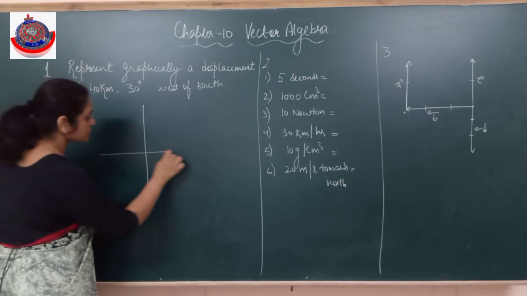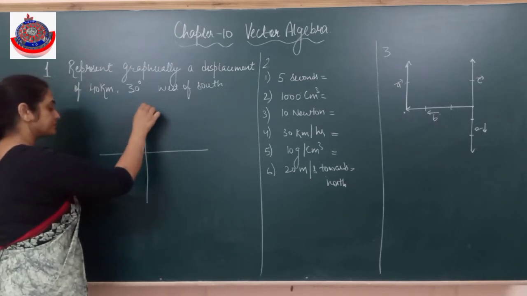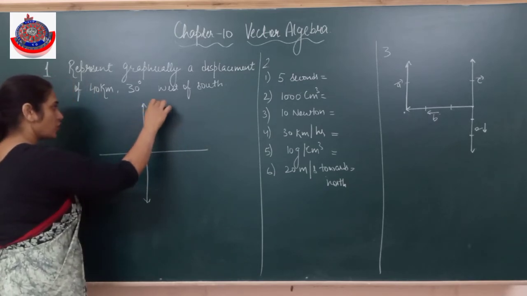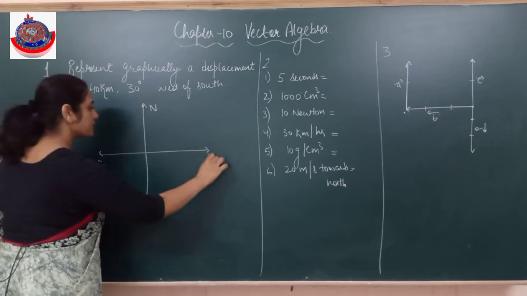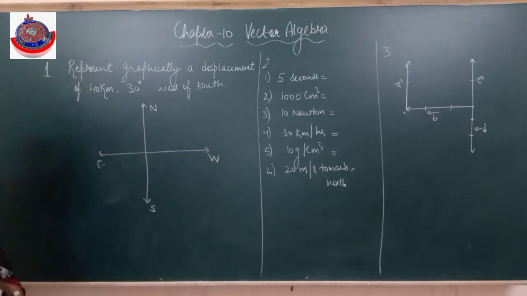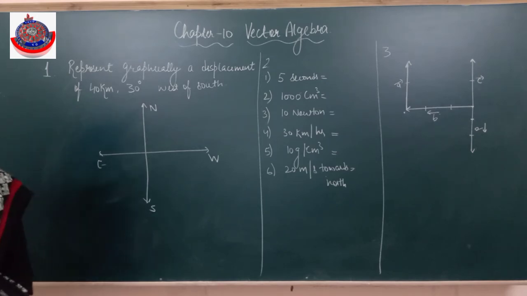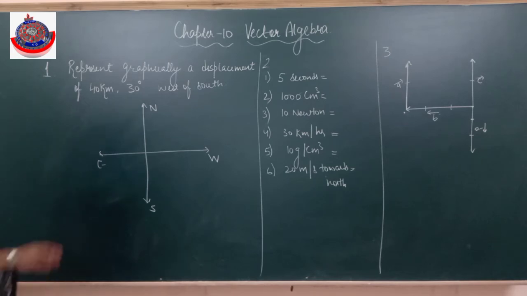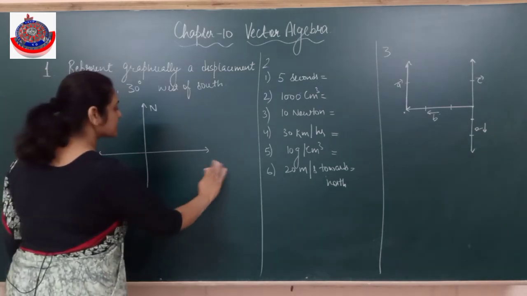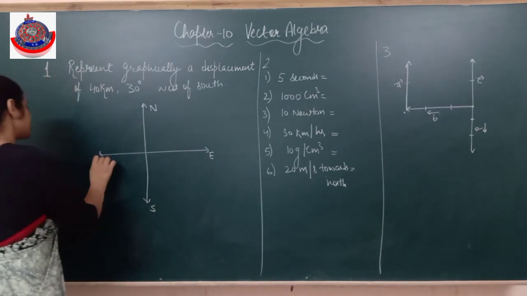I have to draw it. This is north, this is east, and this is west. Is it correct?